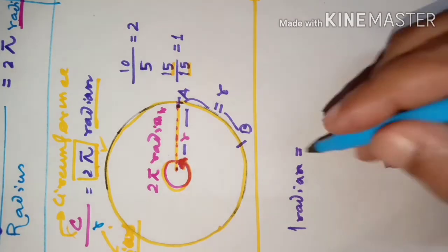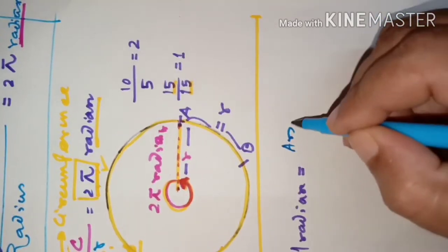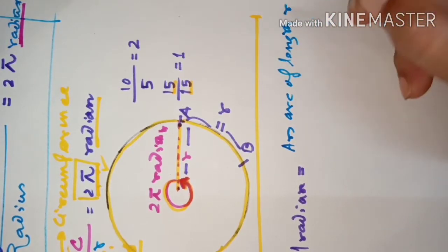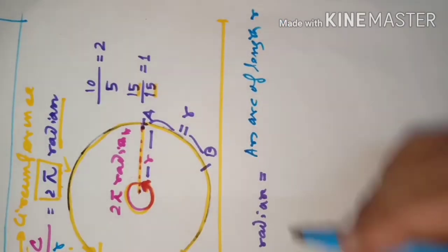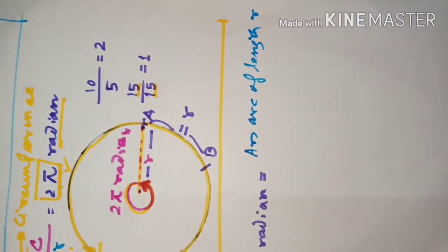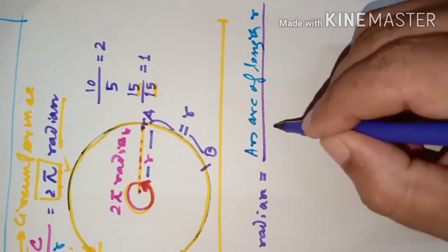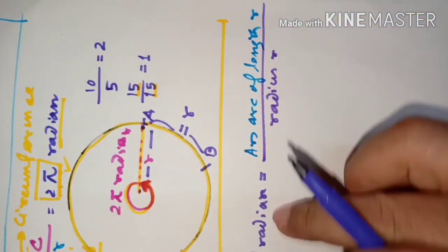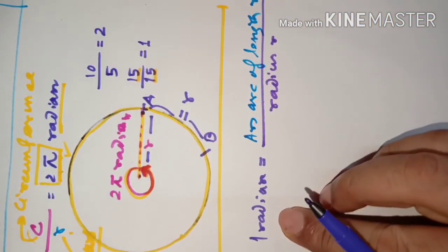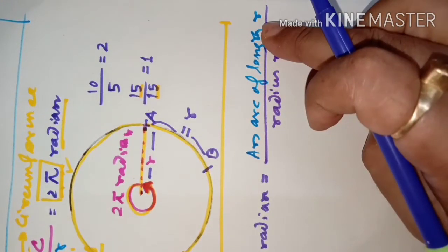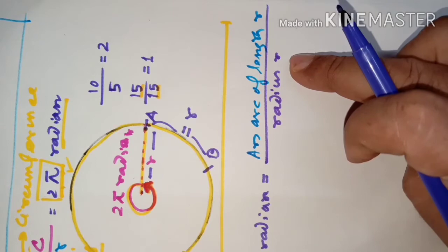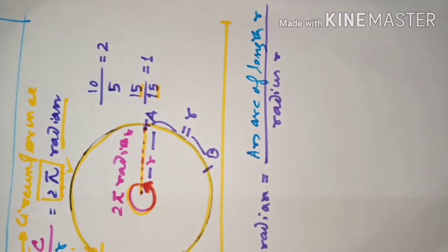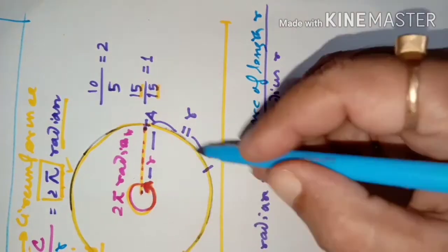That means an arc of length r divided by the radius of the circle, radius r, then that will be 1 radian. So 1 radian is what? An arc of length r divided by radius r. The whole thing will give us 1, and that will be called 1 radian. Got the idea? So a 1 radian angle is measured that way.